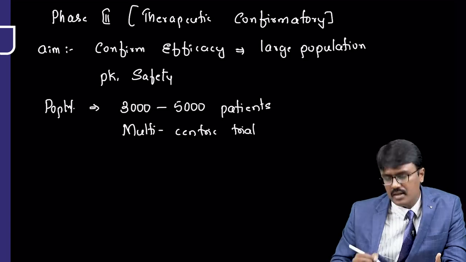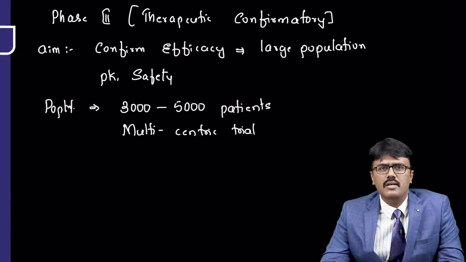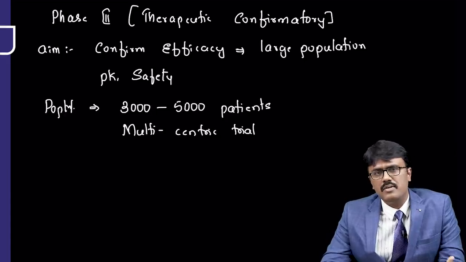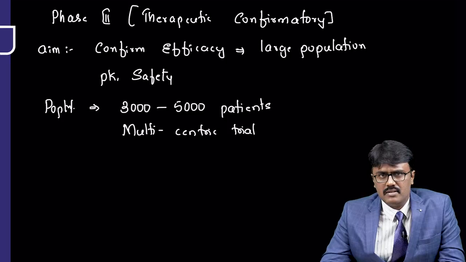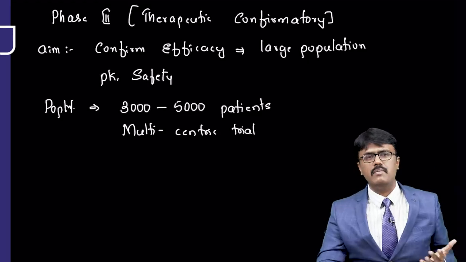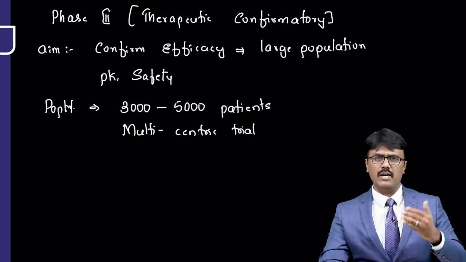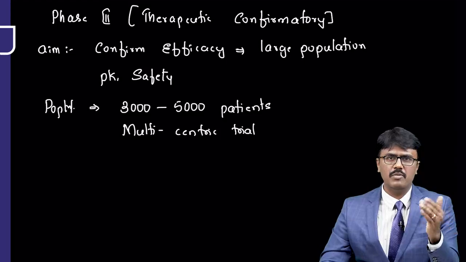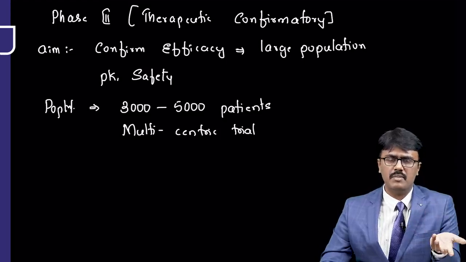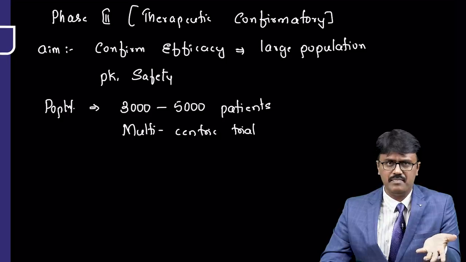What do you mean by multi-centric trial? That means we do it in Chennai, we do it in Hyderabad, we do it in Mumbai. So every place. Why should I test in multiple populations? Because of pharmacogenetics, for few people the drug may work, for few it may not work because of the genetic makeup. So I need to confirm.